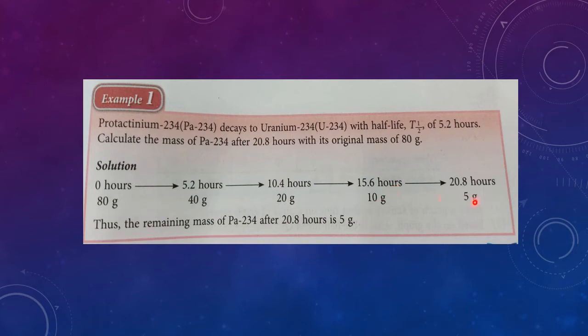And 10 to become 5, another 5.2 hours, which adds up to 20.8 hours. So the remaining mass after 20.8 hours is 5 grams. Clear? Alright.